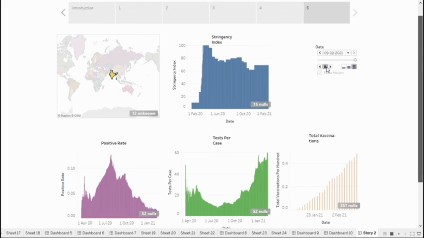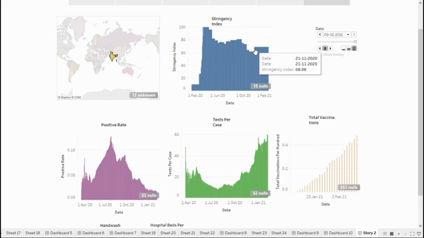So we can see that the value of the stringency index is quite high around April compared to that in July. But if I see the positive rate, we see that the positive rate is quite high in July compared to April, even though the stringency index is lower in July.